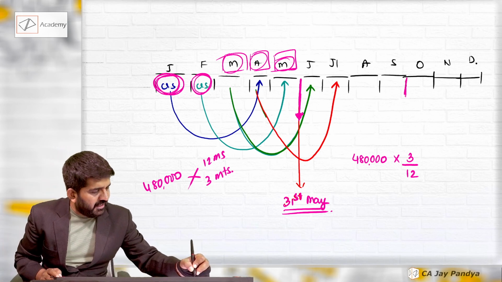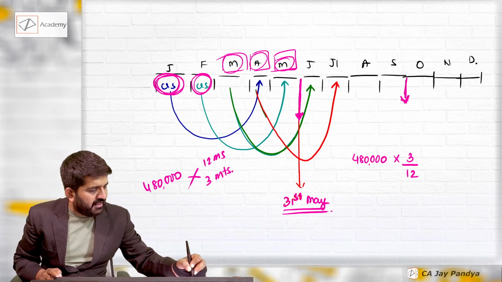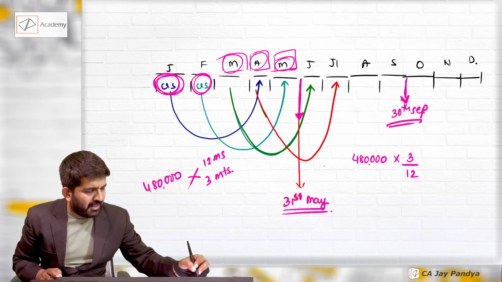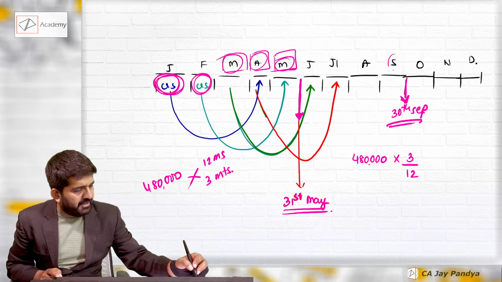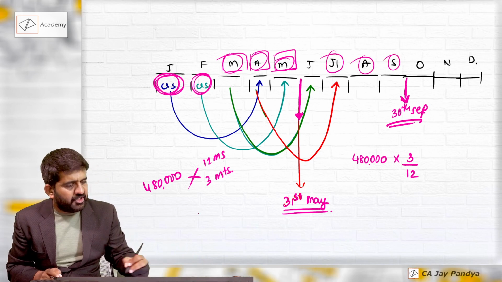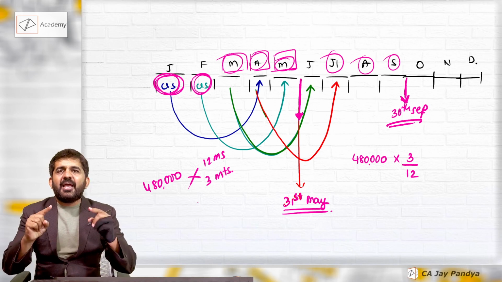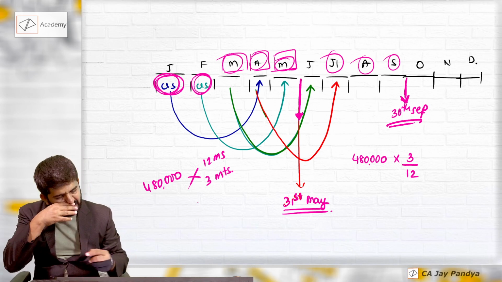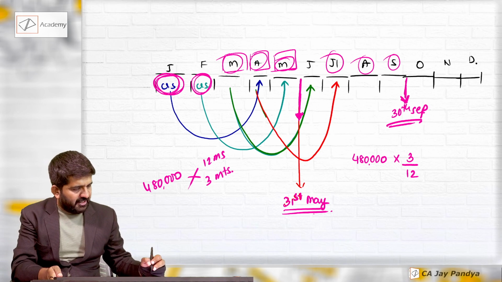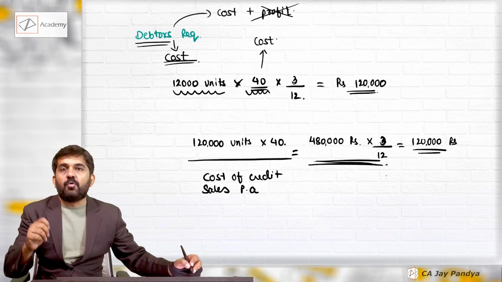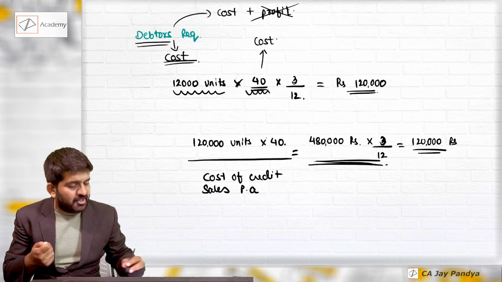Even if you see what will be outstanding as on 30th September, I will get the same answer. Which sales will be outstanding? September, August and July. These 3 months' sales will be outstanding. So we are assuming every month's sales is the same, and so we can directly do into 3 divided by 12. This is what we do to find out debtors at cost price.